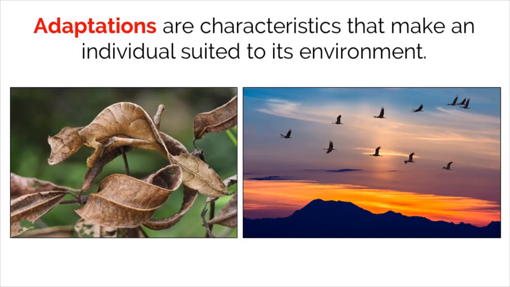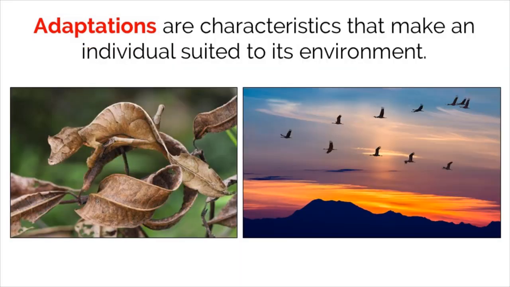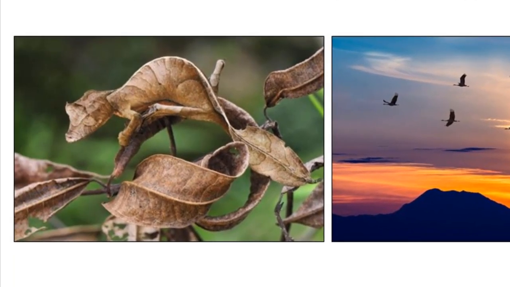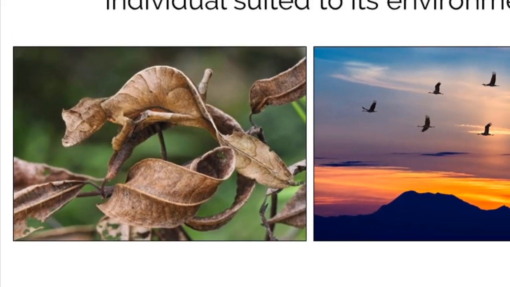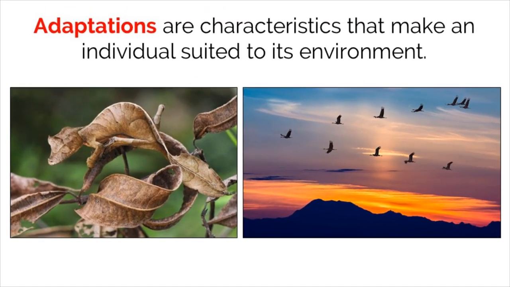The next requirement for evolution by natural selection to take place is the concept of adaptations. Some organisms must possess adaptations, which are characteristics that make that individual suited to live and survive in their environment. Two examples of adaptations below are migratory birds, who have a behavioral adaptation to survive by migrating during the winter, and the leaf-tailed gecko that blends in perfectly with its environment to evade predators. Due to these adaptations, these organisms have a better chance to survive and pass along their beneficial traits to their offspring.